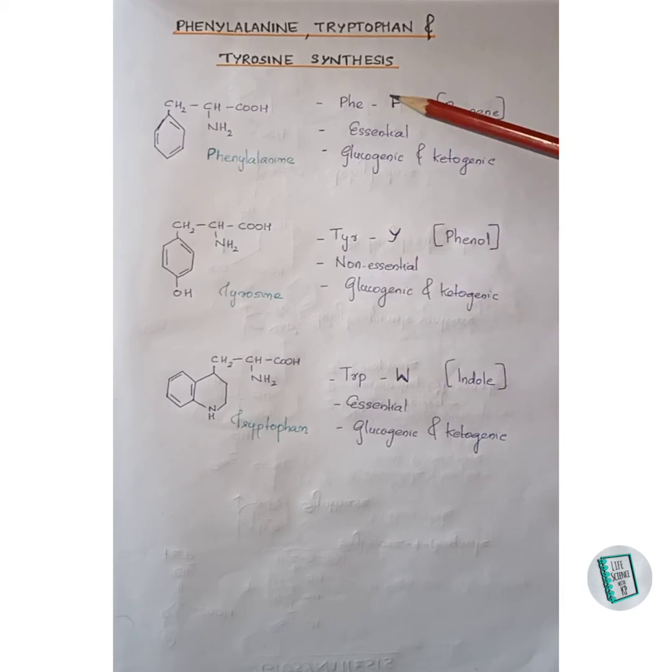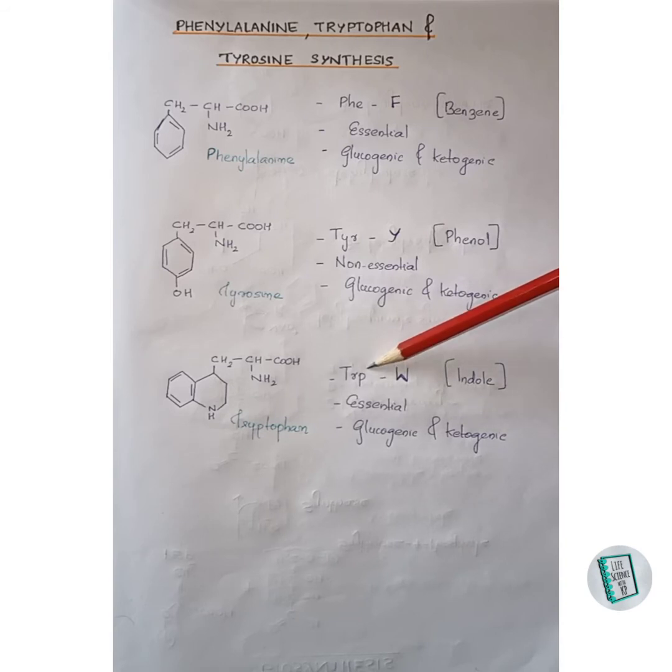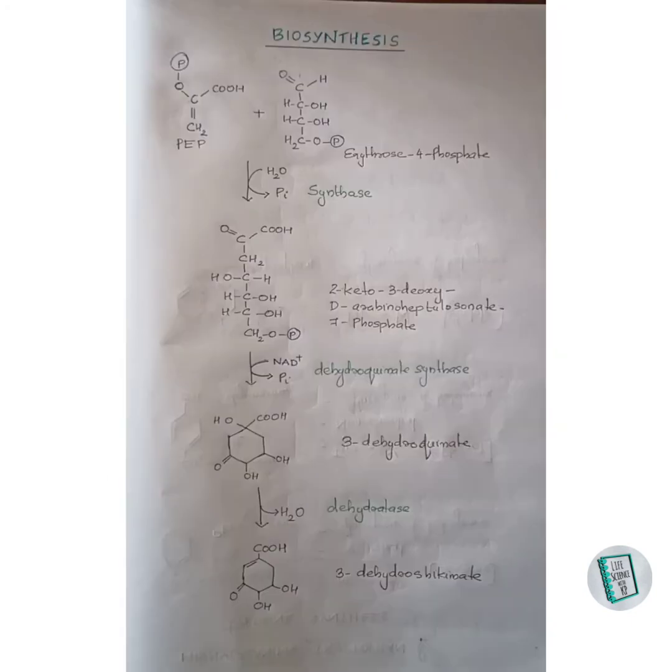The 3-letter representation of phenylalanine is PHE and the 1-letter representation is capital F. The 3-letter representation for tyrosine is TYR and the 1-letter representation is capital Y. And for tryptophan, the 3-letter representation is TRP and the 1-letter representation is capital W. Now, let us move on to the biosynthesis of these three aromatic amino acids.